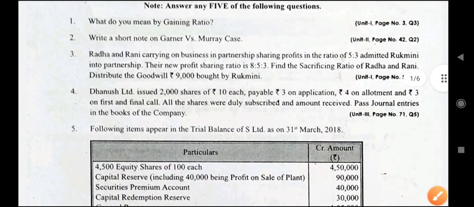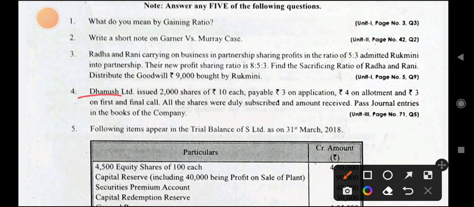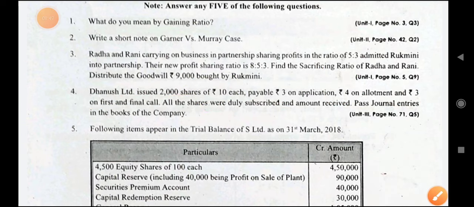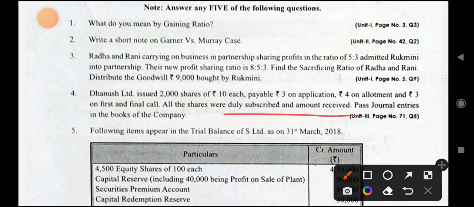Next, there is one more problem. Dhanush Limited issued 2,000 shares of ₹10 each, payable 3 rupees on application, 4 rupees on allotment and 3 rupees on first and final call. Okay, first and final call combined was 3 rupees. So total 3 plus 4 is 7, 7 plus 3 is 10, total 10 rupees. All shares were duly subscribed and amount received. There are no calls in arrears, just simple entries.